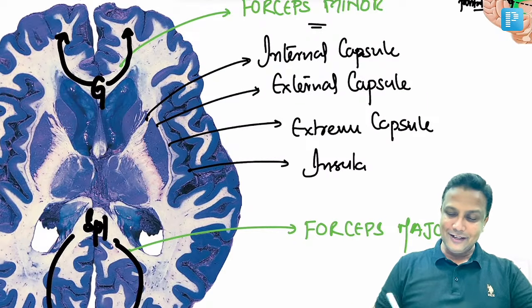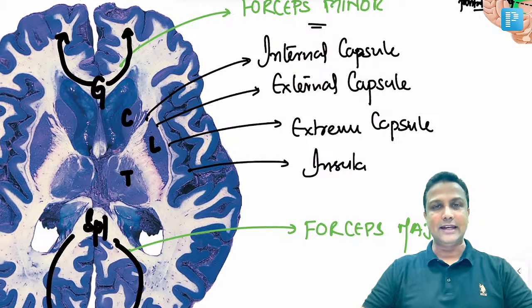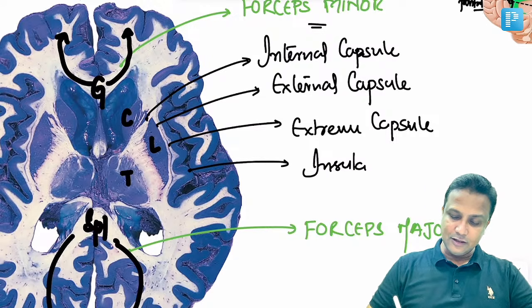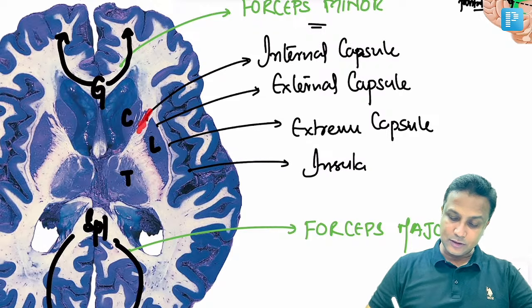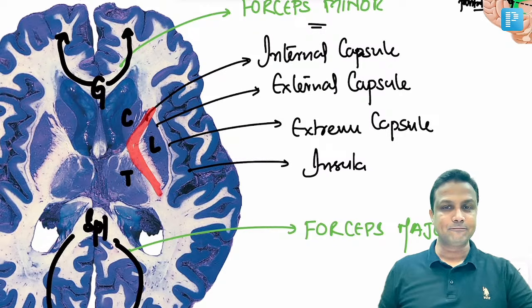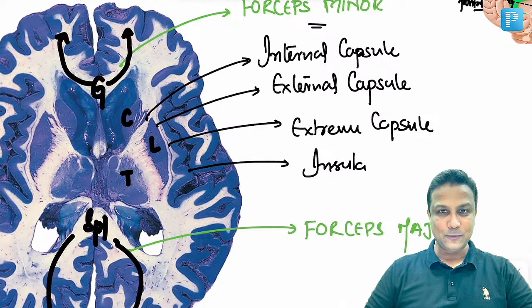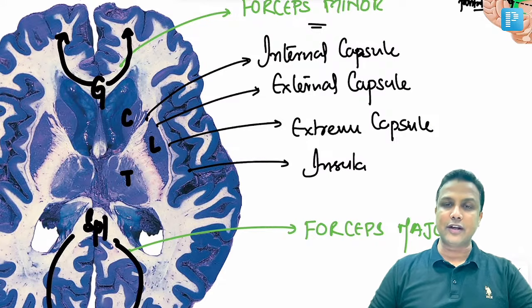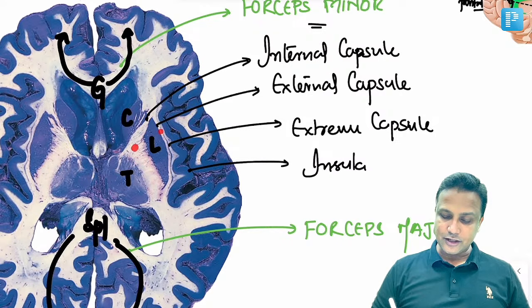Again, the same thing here. This one here will be the caudate nucleus and the thalamus, and this one here will be lentiform. In between them, whatever white matter fibers that you're able to appreciate here, this one here will be the internal capsule. Okay. Then if this is internal capsule, obviously the white matter present on the outer side here will be external capsule. And then there is one more white matter present here. This sheet of the white matter here will be extreme capsule. Let us repeat that again. This is internal capsule, external capsule and extreme.